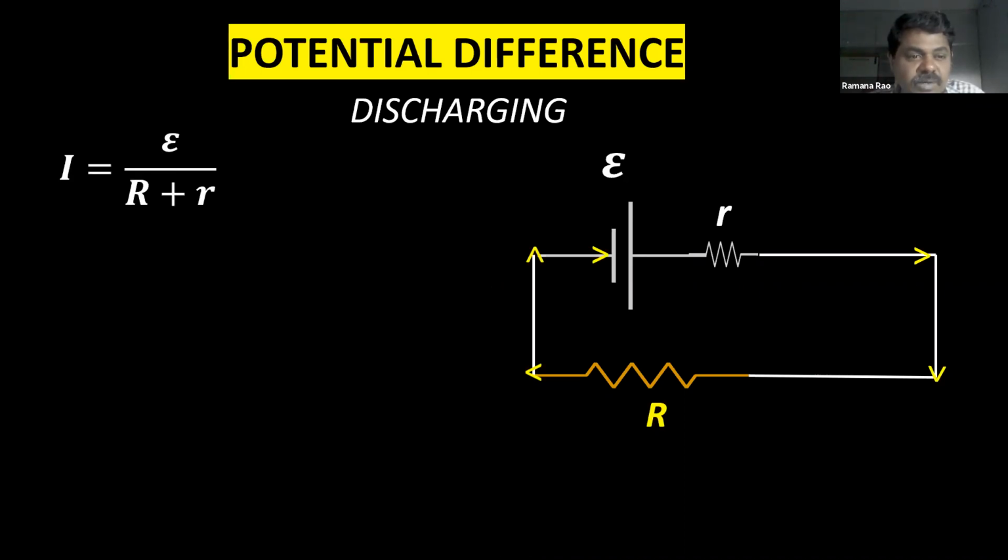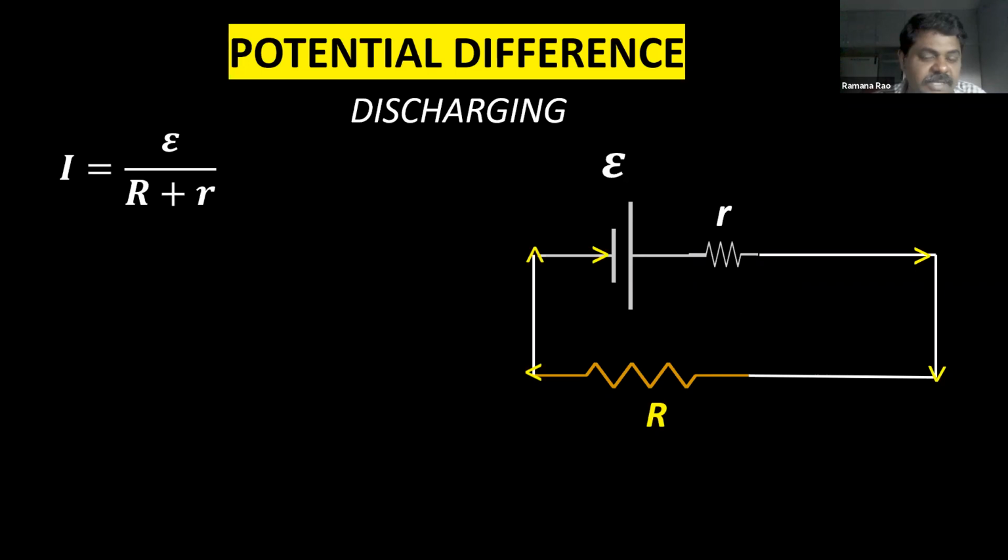As you know, according to Ohm's law, electric current is equal to total EMF by resistance. Here you can see capital R and small r are connected in series. As you learned, series combination is R plus r. Now I am simplifying this. This is only the physics part.